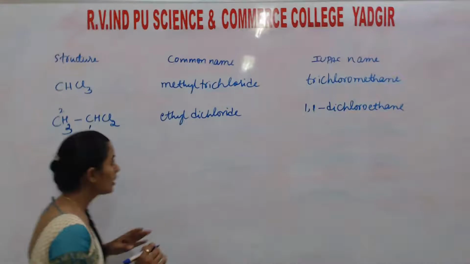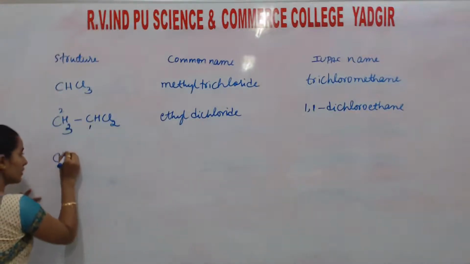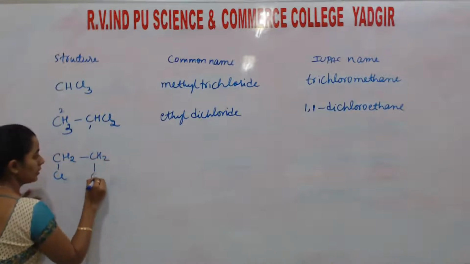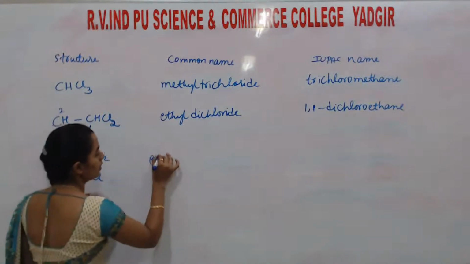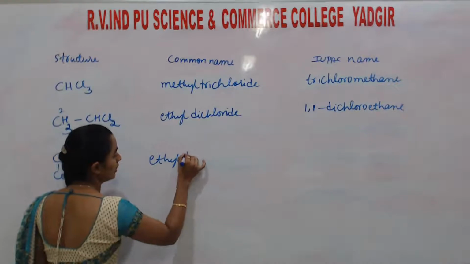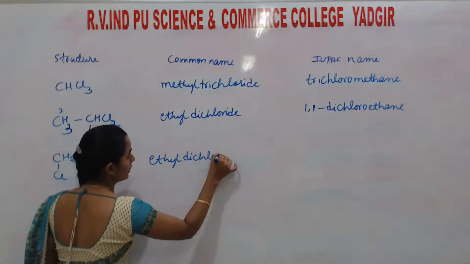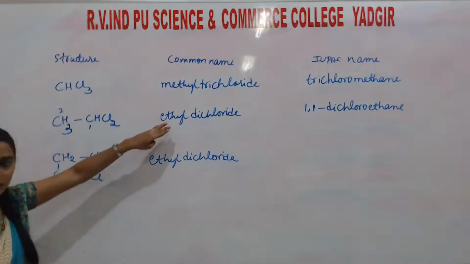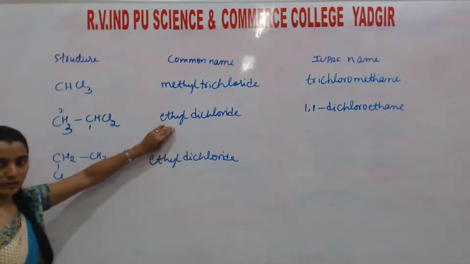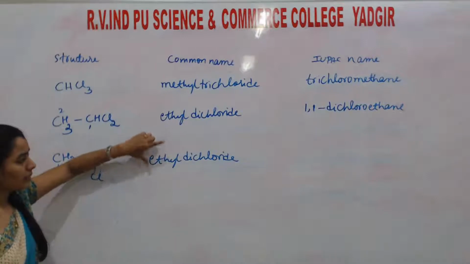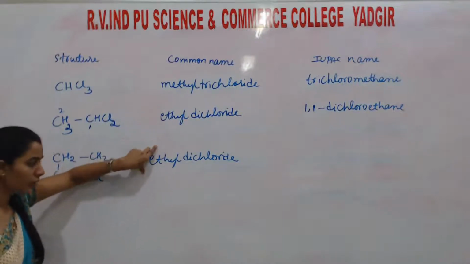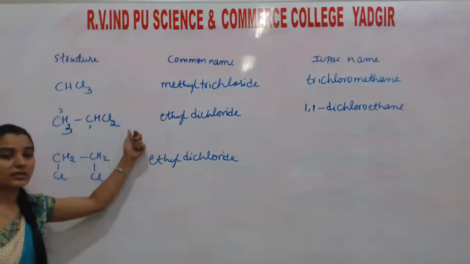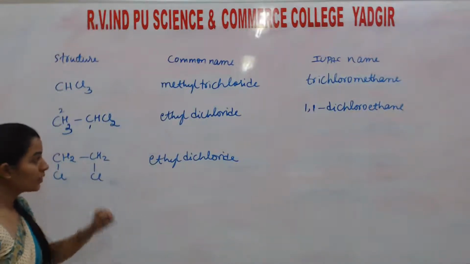Okay, students. Now listen. If you consider this one as CH2Cl, CH2Cl, this is also ethyl dichloride. This is written as ethylene dichloride actually. Okay, ethylene dichloride. But simple name I am telling, this is also ethyl dichloride. This is also ethyl dichloride. We cannot distinguish between whether it is geminal or vicinal. But in the IUPAC name we can.